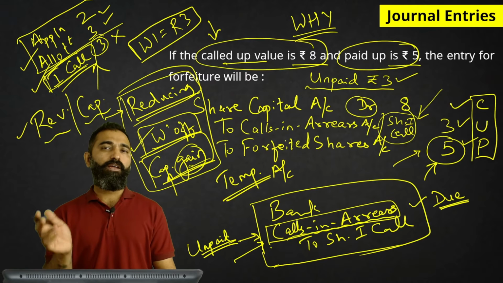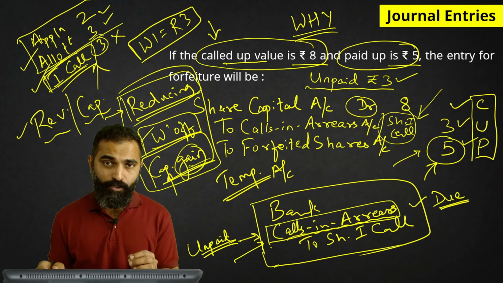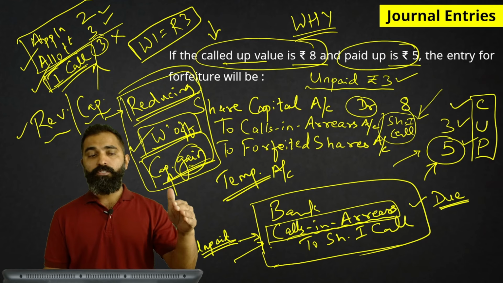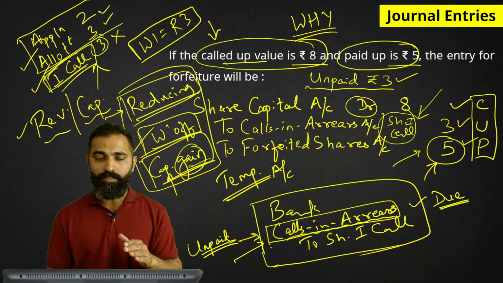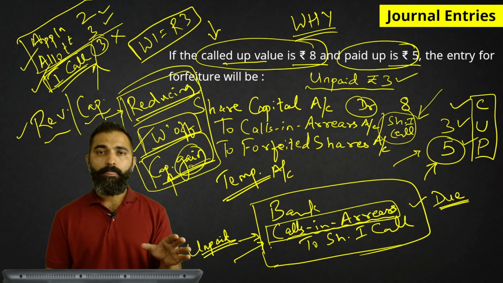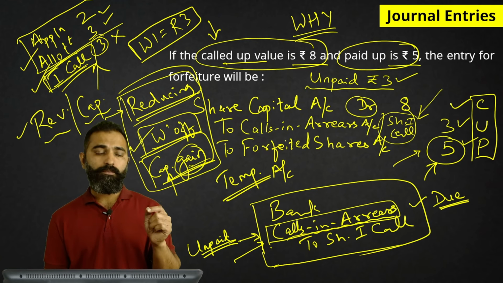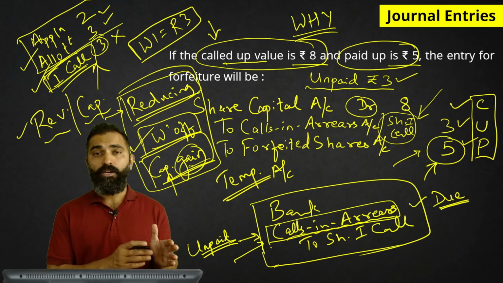If the called up value is rupees 8, what is meant by called up? Those who don't know, I'm going to repeat this for you. If you look at the left of your screen on top, you will see application rupees 2, allotment rupees 3 and first call rupees 3. Can you all see that? Whatever you are seeing, I have already written on the screen because we are doing a recap.